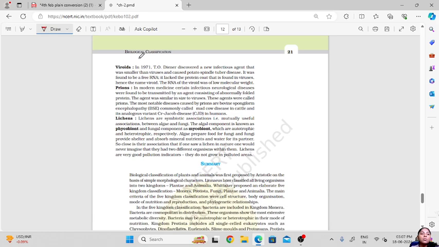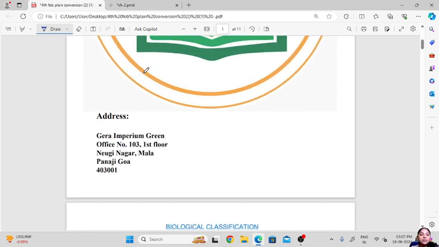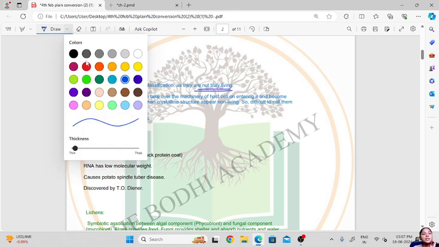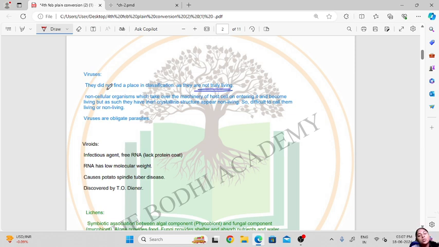Then let us learn about viroids, prions, and lichens. About viruses, we have seen why they are not considered in the biological classification, because they are not usually considered living organisms, because they depend on the host, because they are obligate parasites. They are non-cellular organisms which take over the machinery of the host cell on entering it and become living, but as they have an inert crystalline structure that appears non-living, it is difficult to call them living or non-living. These we have already discussed, they are obligate parasites.